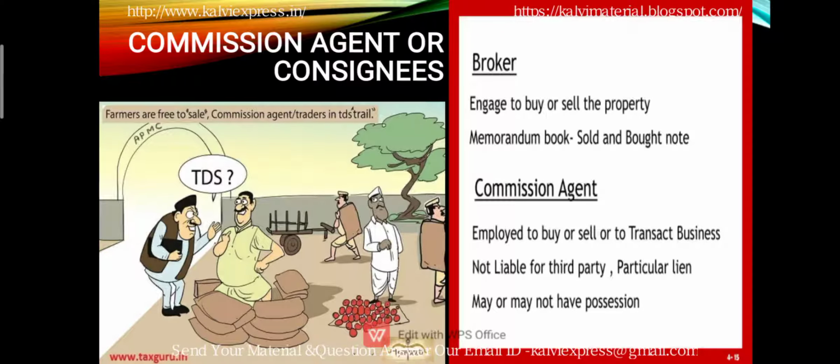Therefore, he takes possession of the goods without the title. That is, he is not the owner of the goods. He just takes possession of the goods and sells them on behalf of the principal. But he decides on the price, on the market level, and how to sell the goods. So, he is also called a consignee.